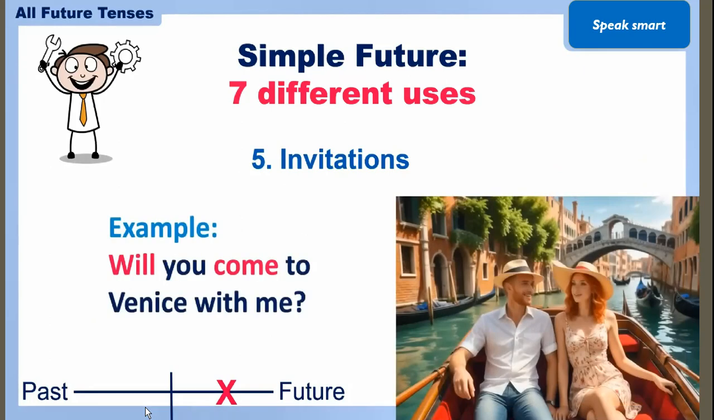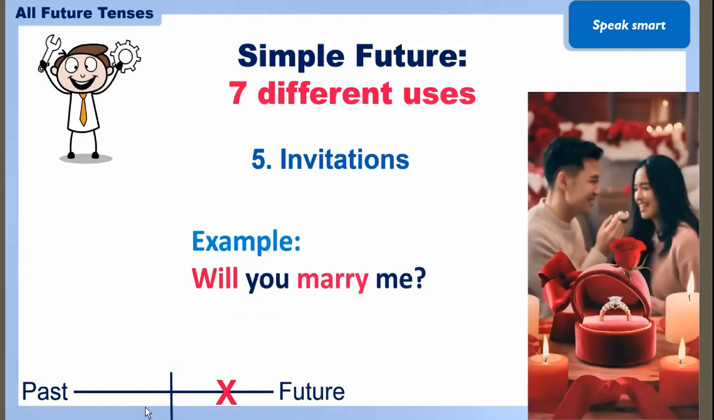Now next is the invitation, for inviting someone for something, like will you come to Venice with me? That question form you are most probably using to give invitations with the help of simple future. Like will you marry me? Again, this is the question form you are using while giving invitations to someone.